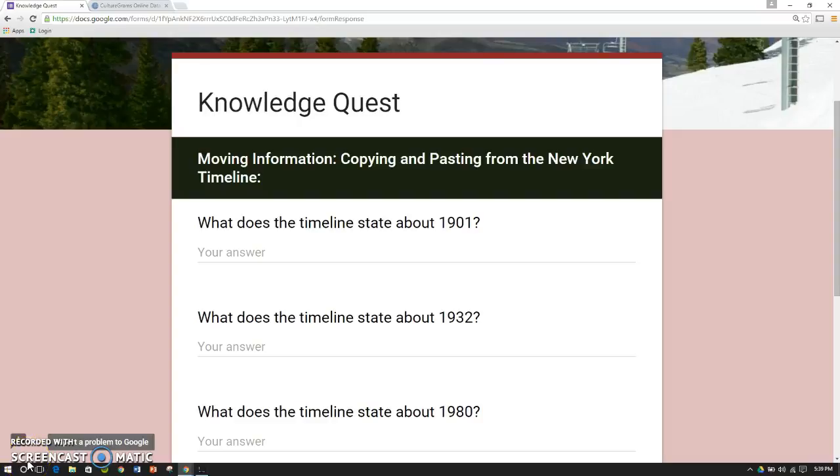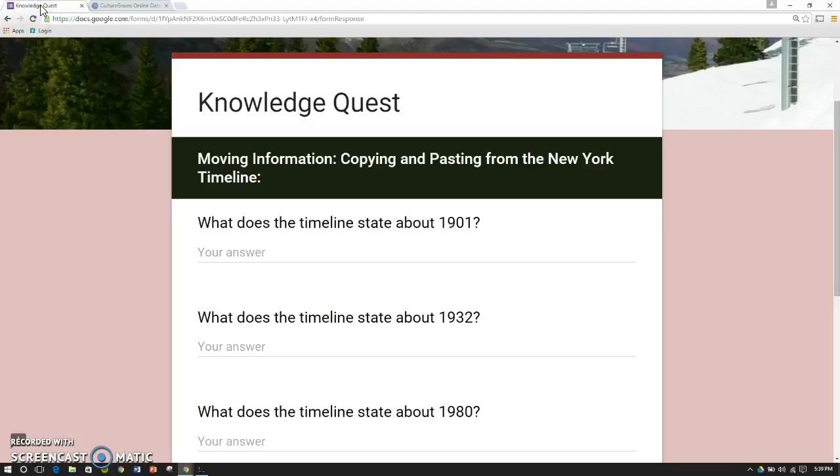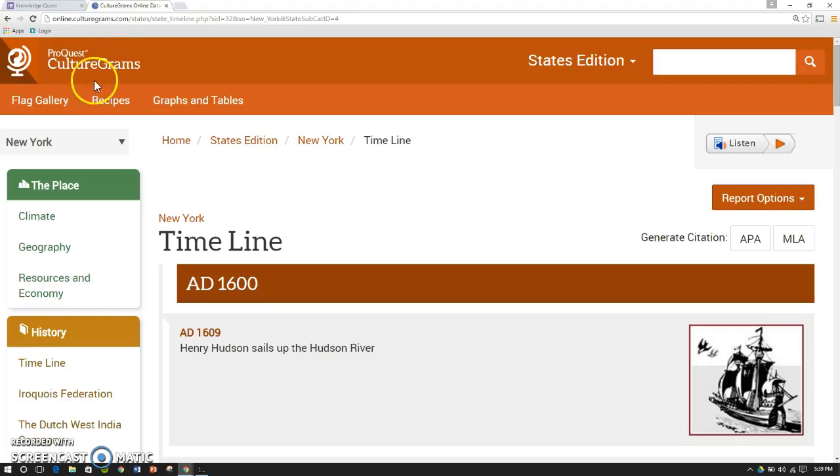Okay, students, now that you have two tabs open and you know how to move between them, I'm going to teach you how to copy and paste, because on the next page, you'll see questions like this. Questions that ask you something like, what does the timeline state about 1901? Okay, so you should be in the New York timeline.